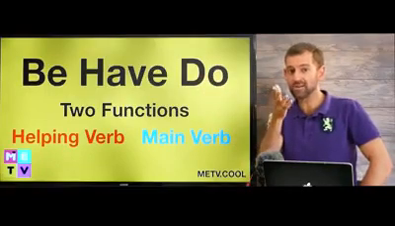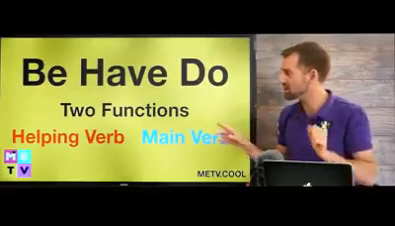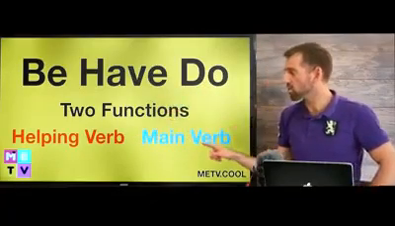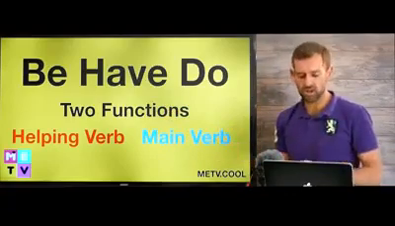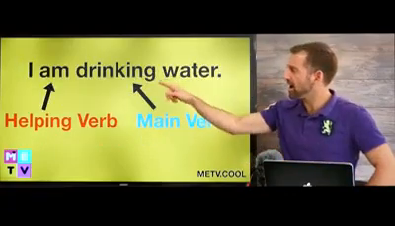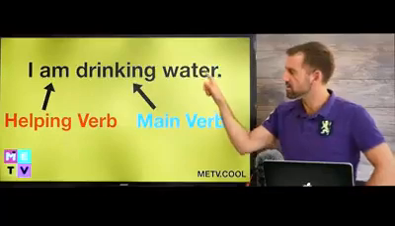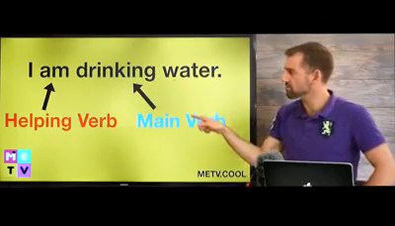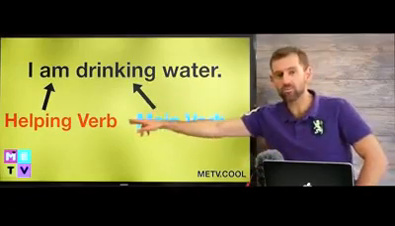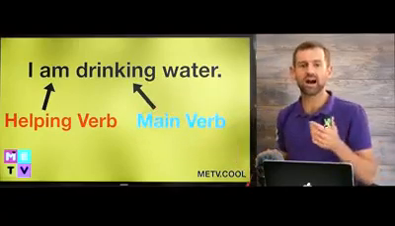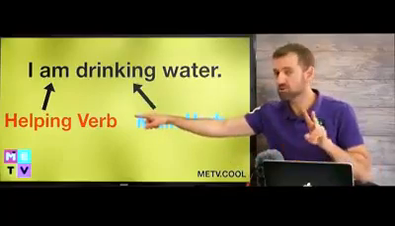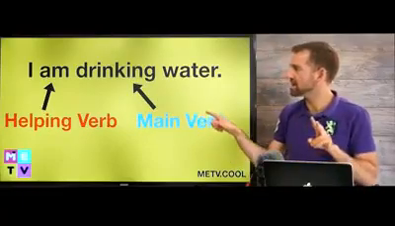Now this is really important, okay? So pay attention. They each have two functions. They can be a helping verb or they can be a main verb. So let's look at an example. I am drinking water. Am is the helping verb and drinking is the main verb. We need the helping verb because you can't just say I drinking water. That's wrong, right? So that's why we need two verbs here. We need a helping verb and a main verb.